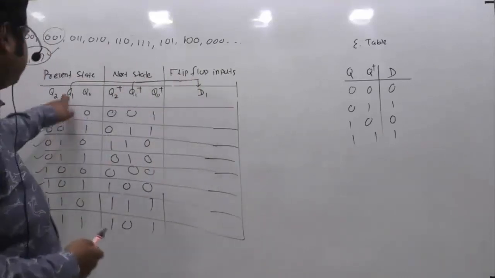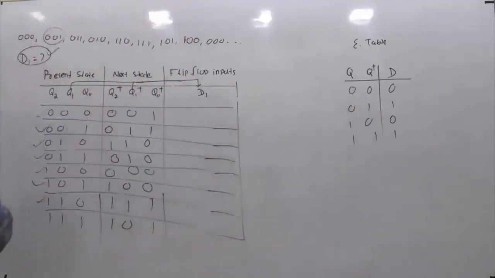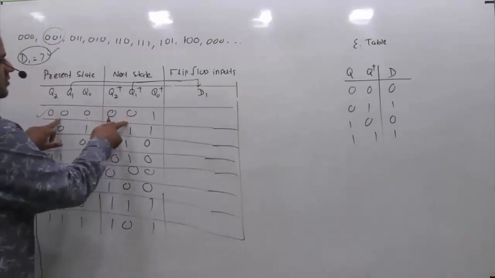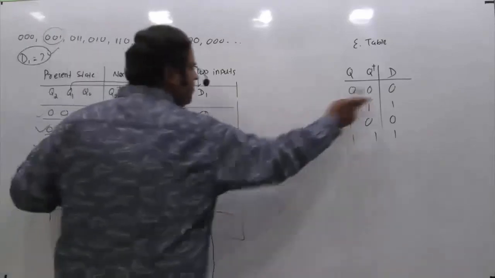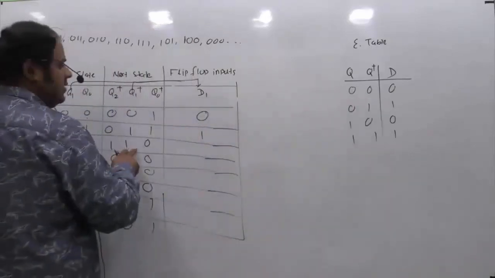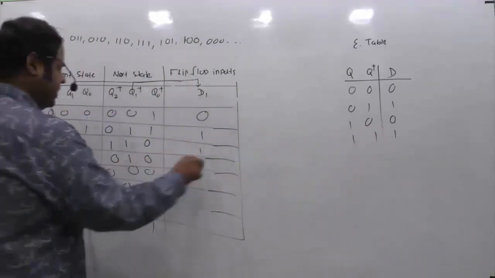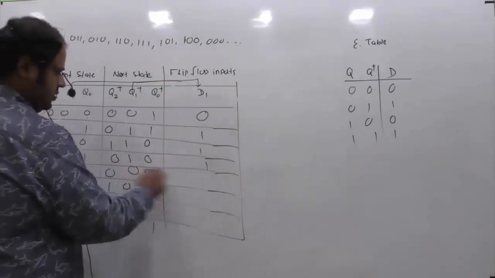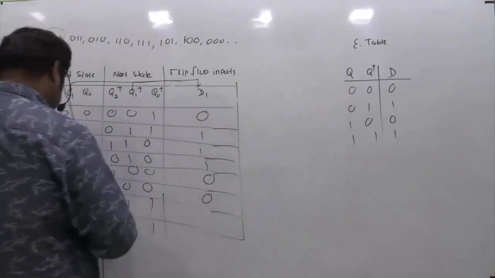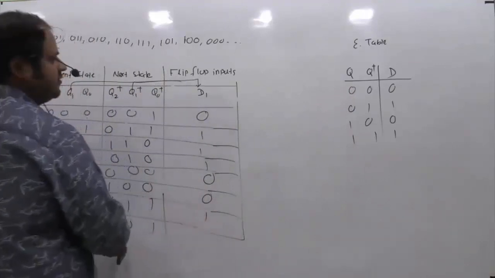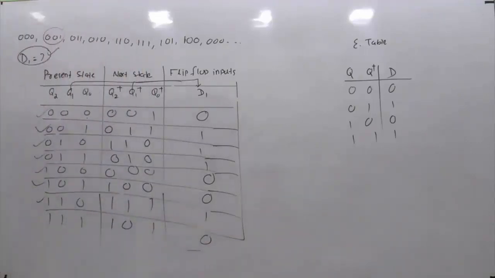So by referring Q1 and Q1 plus column and using this excitation table, I will be filling up this particular column, the flip-flop inputs. 0, 0, it is 0. 0, 1, it is 1. 1, 1, it is 1. Again 1, 1 we are getting, this will be again 1. Then 0, 0, the top row is 0. Next 0, 0, it is again 0. Next 1, 1, it is again 1. Next 1, 0, it is again 0. So this is what your D1 is.